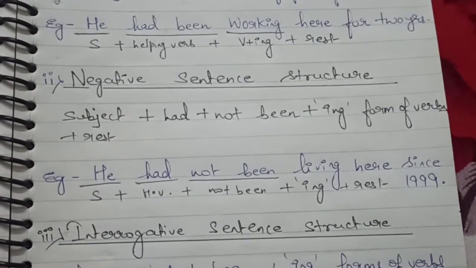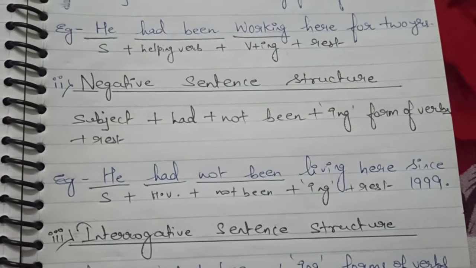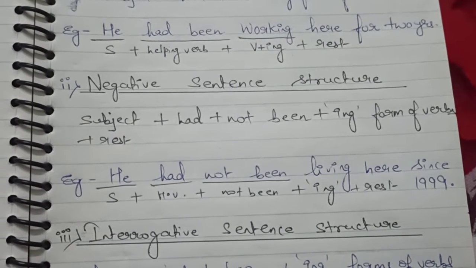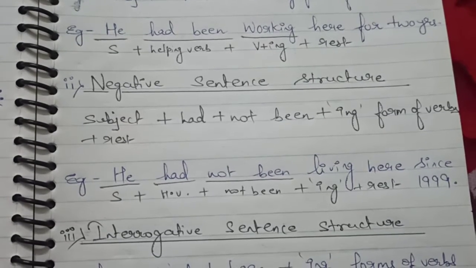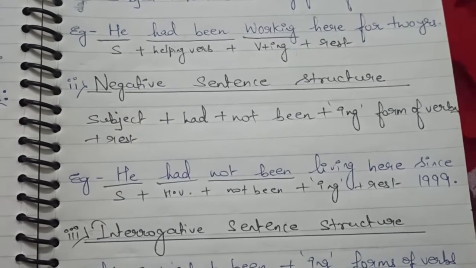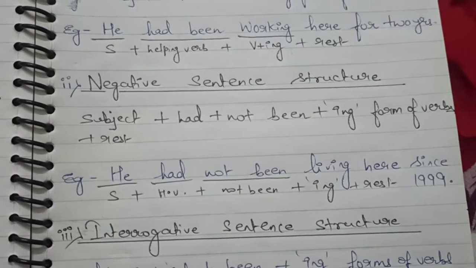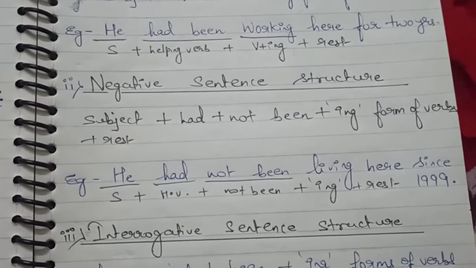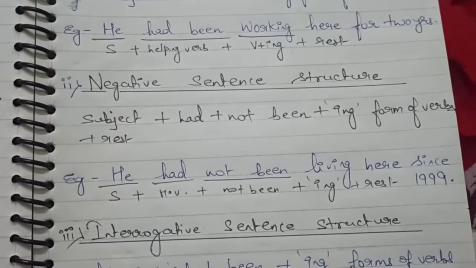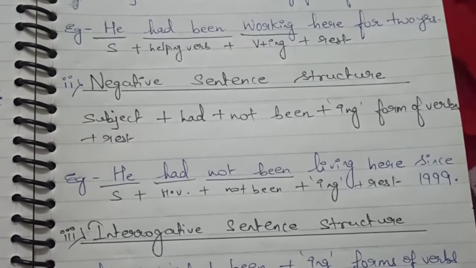See with an example: he had not been living here since 1999. ठीक है, now he is the subject, had is the helping verb, not been would be used after that, plus ing form of verb, that is live, so it will become living. And then the rest is here since 1999.